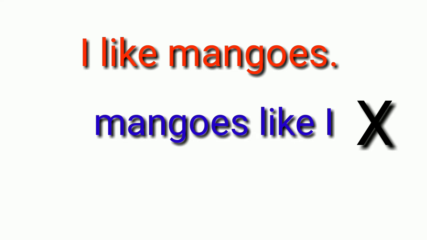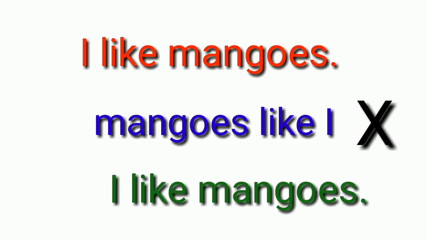For that we have to write the subject first. Here I is the subject, a capital letter we have to write, then the verb like, then the object mangoes. Last, a full stop. I like mangoes. Now it gives us complete meaning, so we can say it is a sentence.